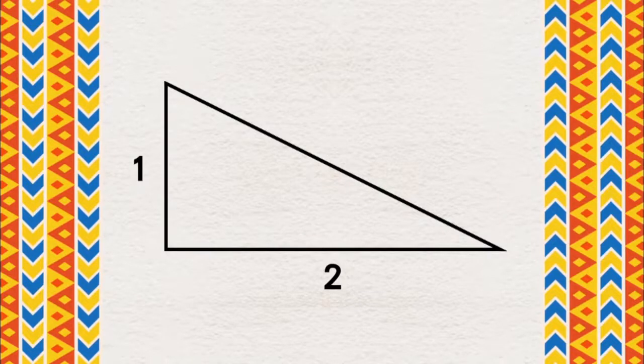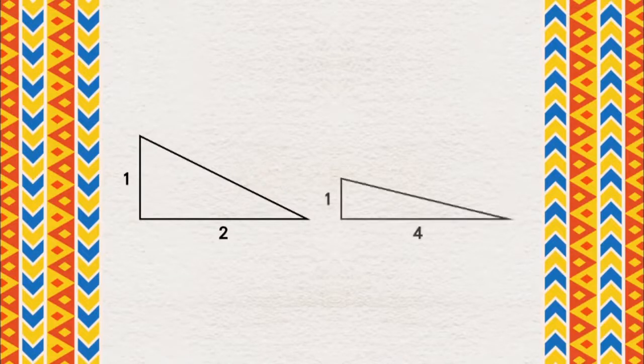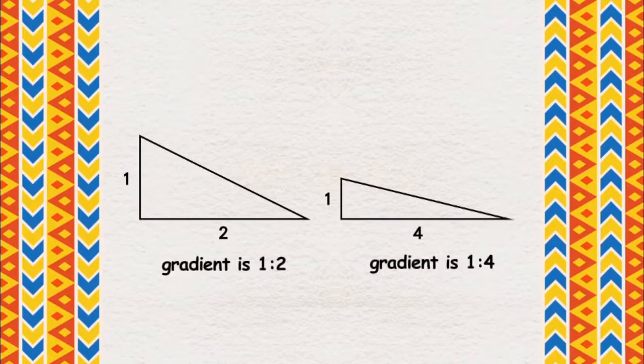A gradient of 1 to 2 is steeper than a gradient of 1 to 4. This is because for a gradient of 1 to 2, there only needs to be 2 units of horizontal run to achieve 1 unit of vertical rise, while a gradient of 1 to 4 would require 4 units of horizontal run to achieve 1 unit of vertical rise. You can see which one has a greater gradient by comparing the two right-angled triangles.